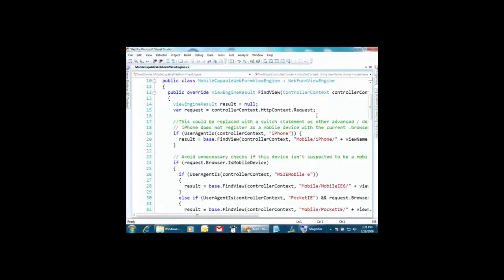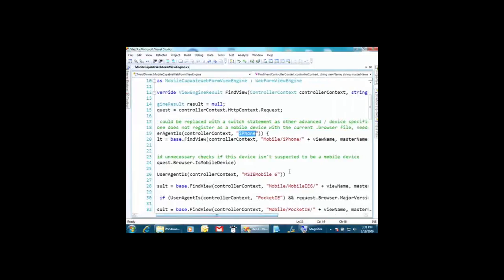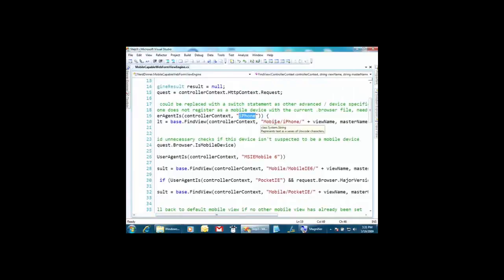I can take over. So we can derive from the web form view engine and make ourselves a mobile-capable view engine. I override FindView, which passes in enough information for me to make some pretty cool decisions. So I can say, hey, is the user agent an iPhone? I don't want you to go into views. I want you to go into views/mobile/iPhone, but I want you to keep going after that.